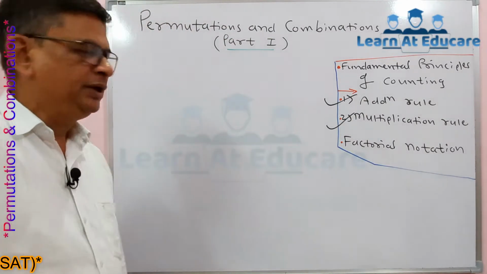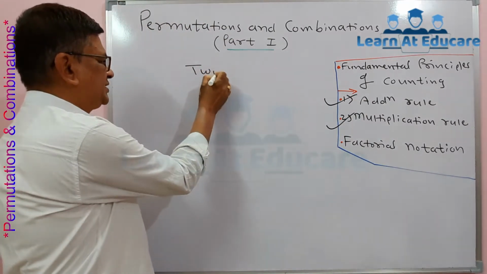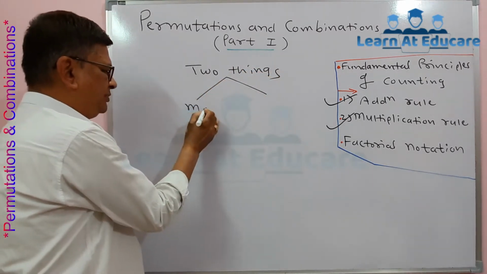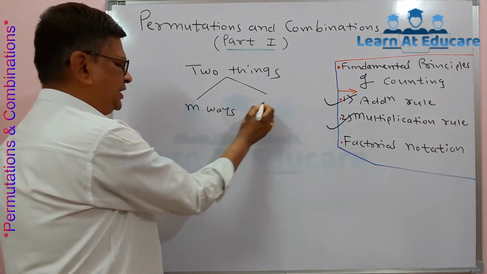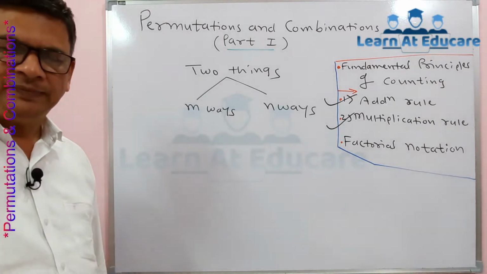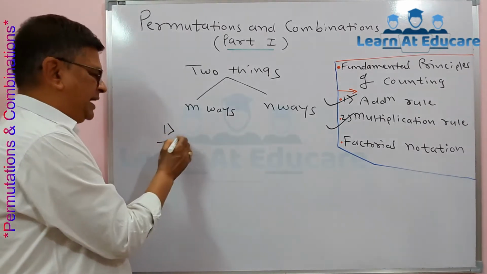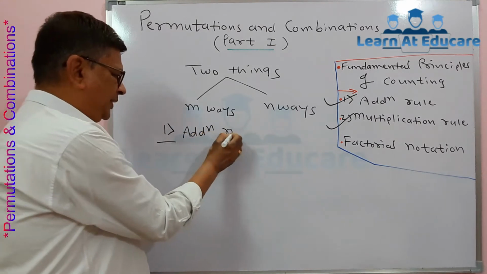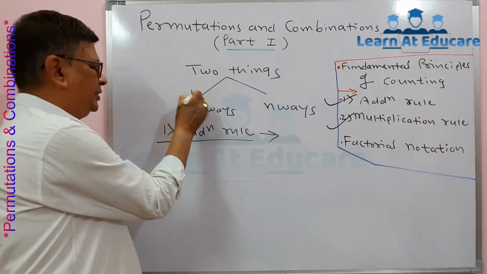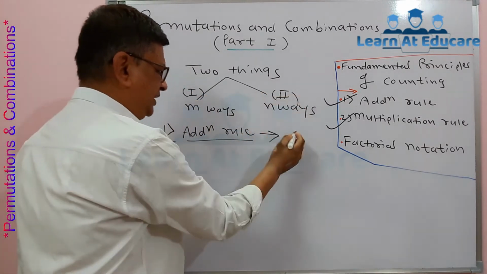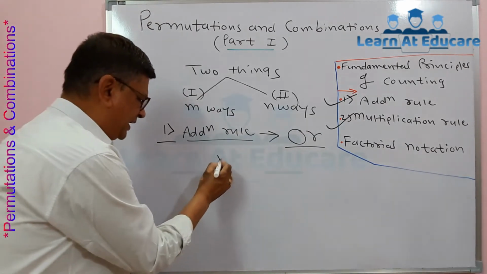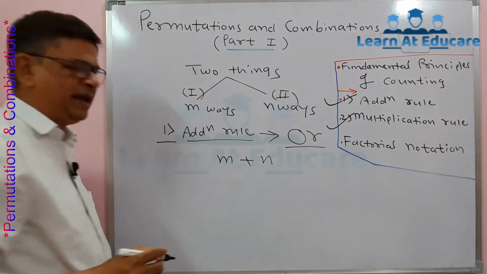What is the addition rule? Suppose there are two things that occur separately, one thing occurs in m number of ways and the second thing occurs in n number of ways. Then according to the first principle, called the addition rule, the total number of ways in which the first or the second thing occurs is m plus n.